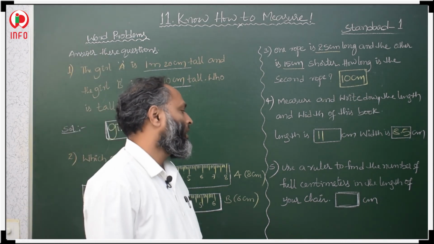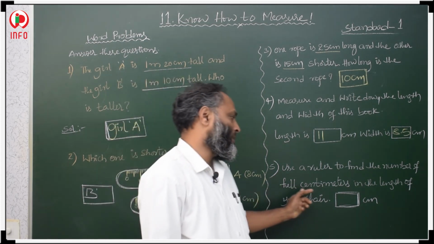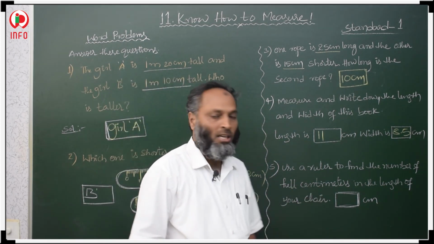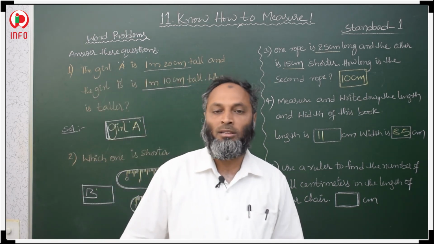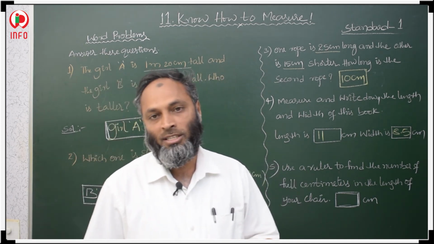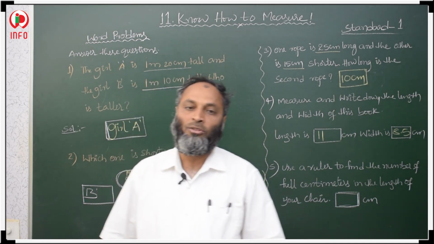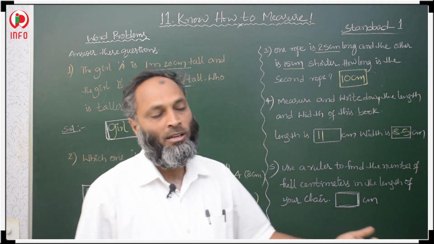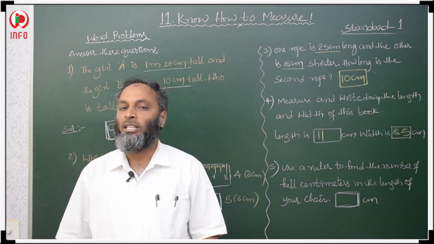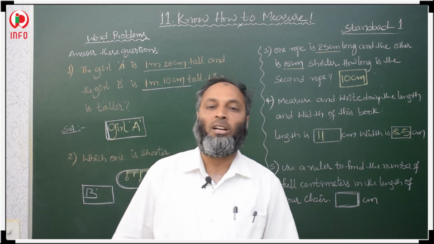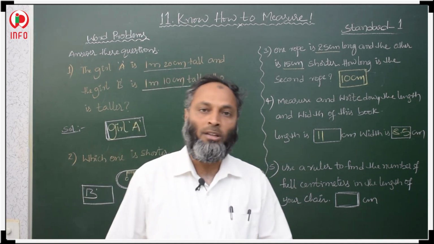Next, use a ruler to find the number of full centimeters in the length of your chair. This is a general question, your chair at home. Find the length of your chair using a centimeter scale. One more question is given: find your friend's height and your height in centimeters and write them down. That is also a general question, so you do it practically.